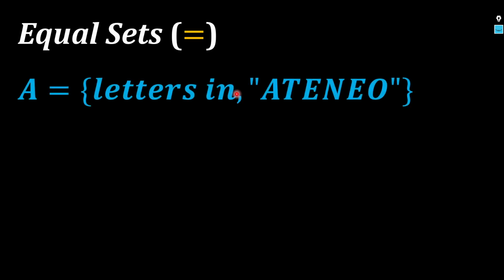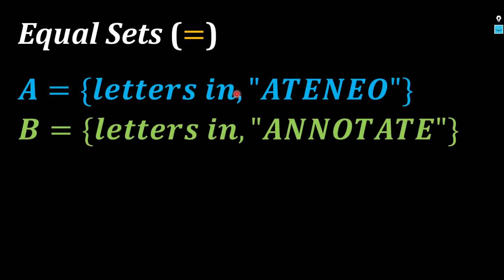Sabi natin, when sets are equal, they must have exactly the same elements. So let's say we have A, the set containing the letters in the word Ateneo, and B is the set containing the letters in the word annotate. Parang magkaibang words eh. Pero you come to think of it, if you write both sets in roster form,